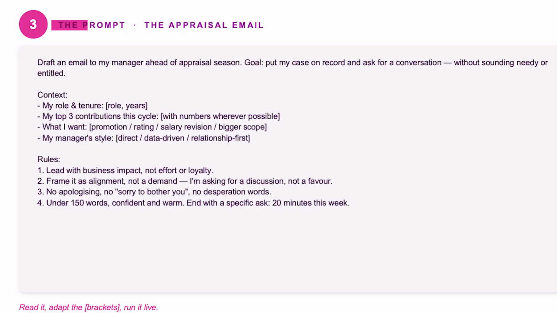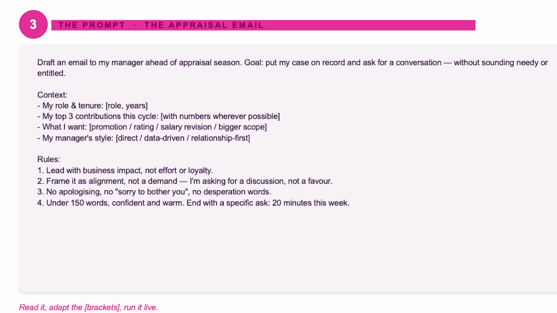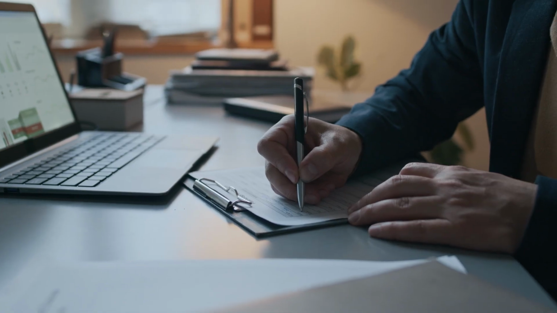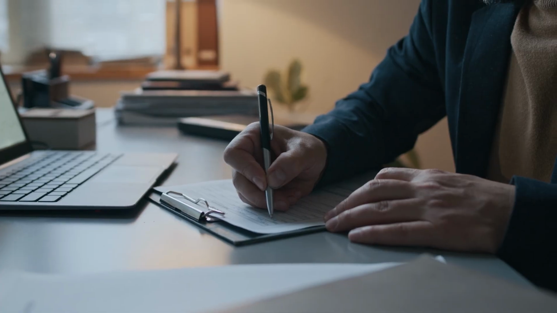Okay, prompt number 3, which is the appraisal email. I know how much I have struggled in that case. Whenever I see the appraisal cycle is coming, I get anxious, and they give us one document to fill in where I have to enter all my details, all my achievements. And when I share that document with them, the same result comes: the bell curve is not allowing this time, Vishal, and the highest we have given is 6%.